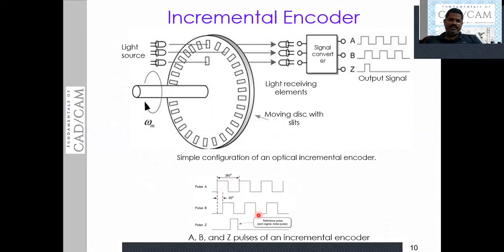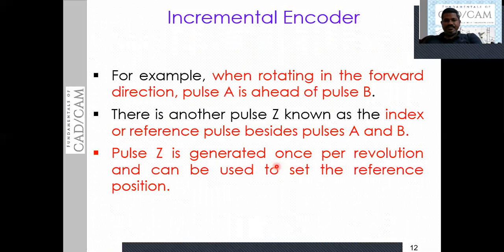After changing the slits by 90 degrees, we get one more signal, that is pulse signal B. By combining these two, one more signal is generated, called the reference signal, that is Z. So, for example, when rotating in the forward direction, pulse A is ahead of pulse B. There is another pulse called the Z pulse, the index or reference pulse, besides the pulses A and B.